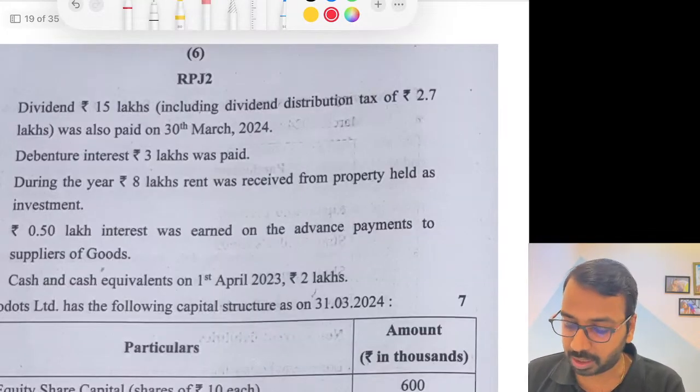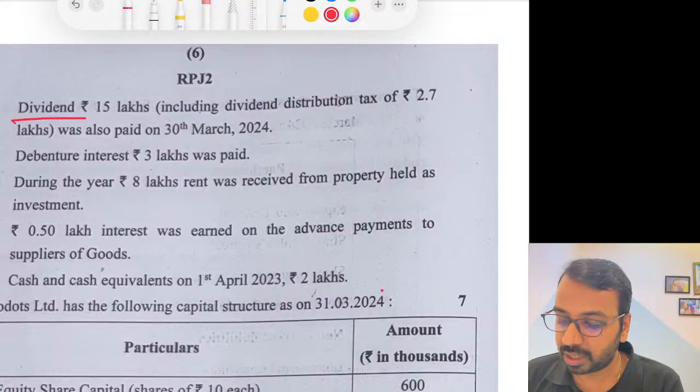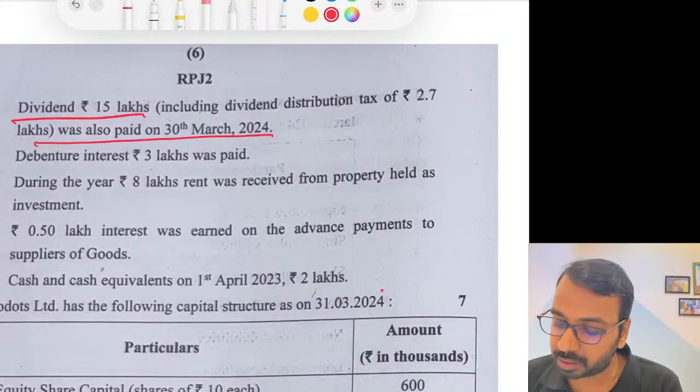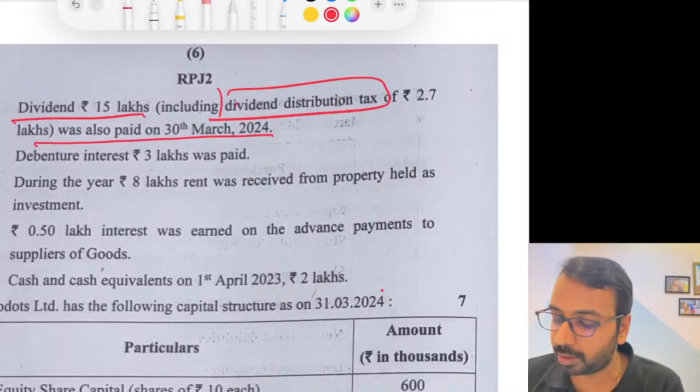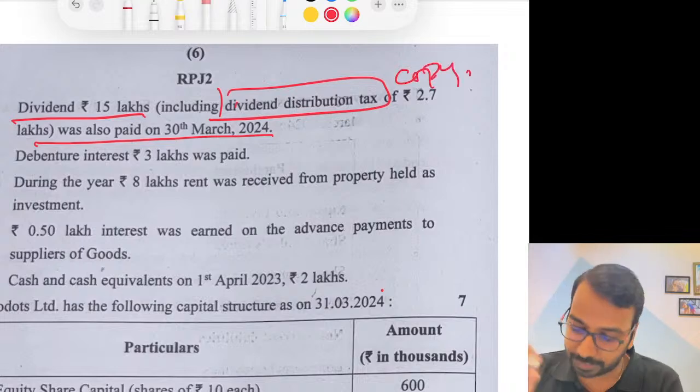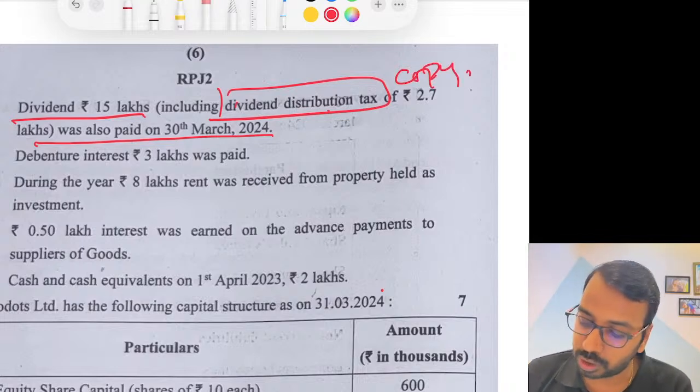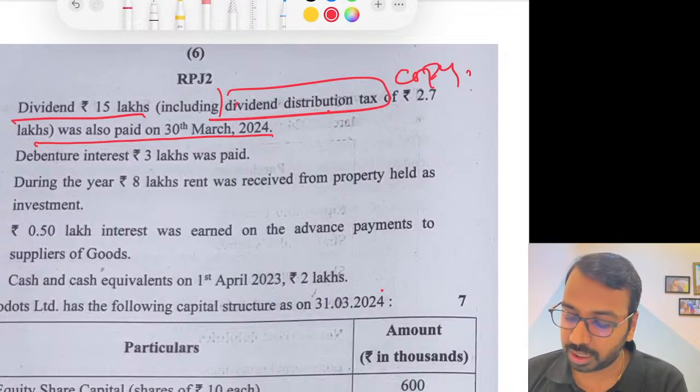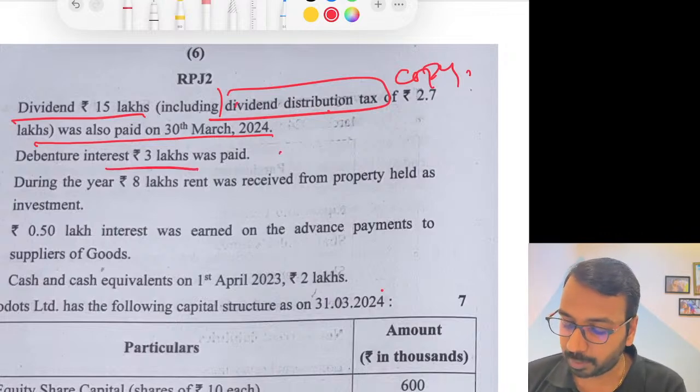So this is the same question that is there in the study material. Similar, I would say. Dividend of 15 lakhs was paid on 30th March. This is no longer applicable, but because they have done copy paste work, it is still considered dividend distribution. So this also is an outflow in financing activity. Debenture interest 3 lakhs, outflow, financing.